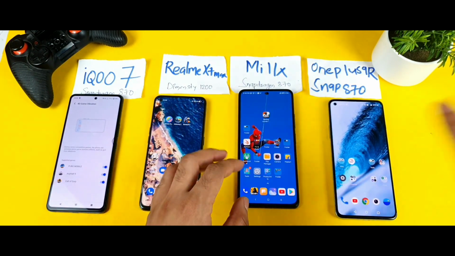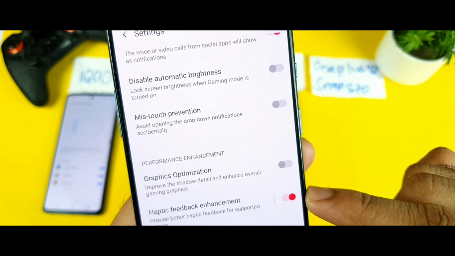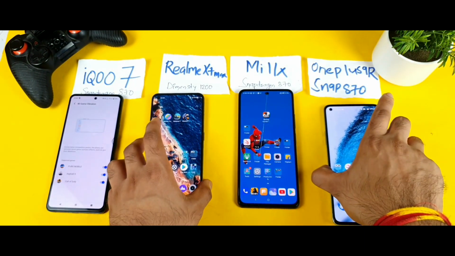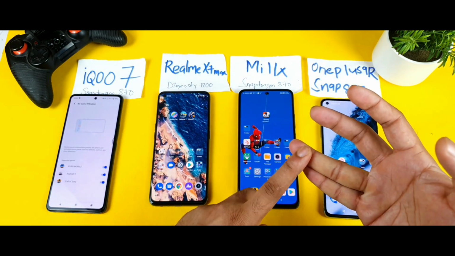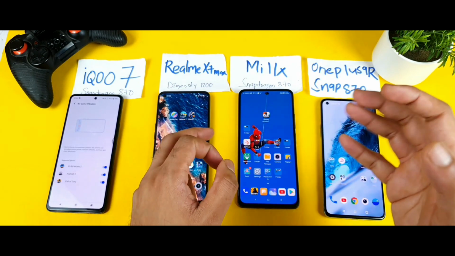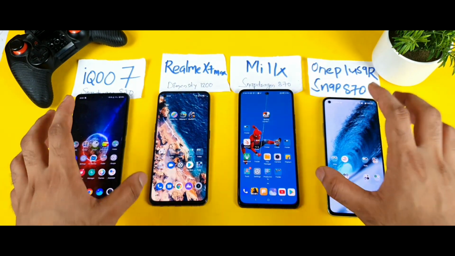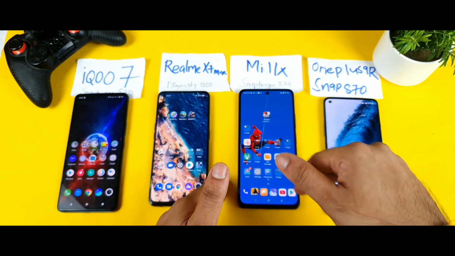The next phone is the OnePlus 9R, which also has this kind of option, the haptic feedback enhancement. As you can see, friends, this is present in the game space on this OnePlus 9R device, where you can get the haptic feedbacks while playing Asphalt 9 and even the PUBG game, but not in the BGMI game. So these are a few comparisons between all the four smartphones. The final conclusion is that the MI Linux doesn't have any haptic feedbacks while gaming. That's completely out of the race.